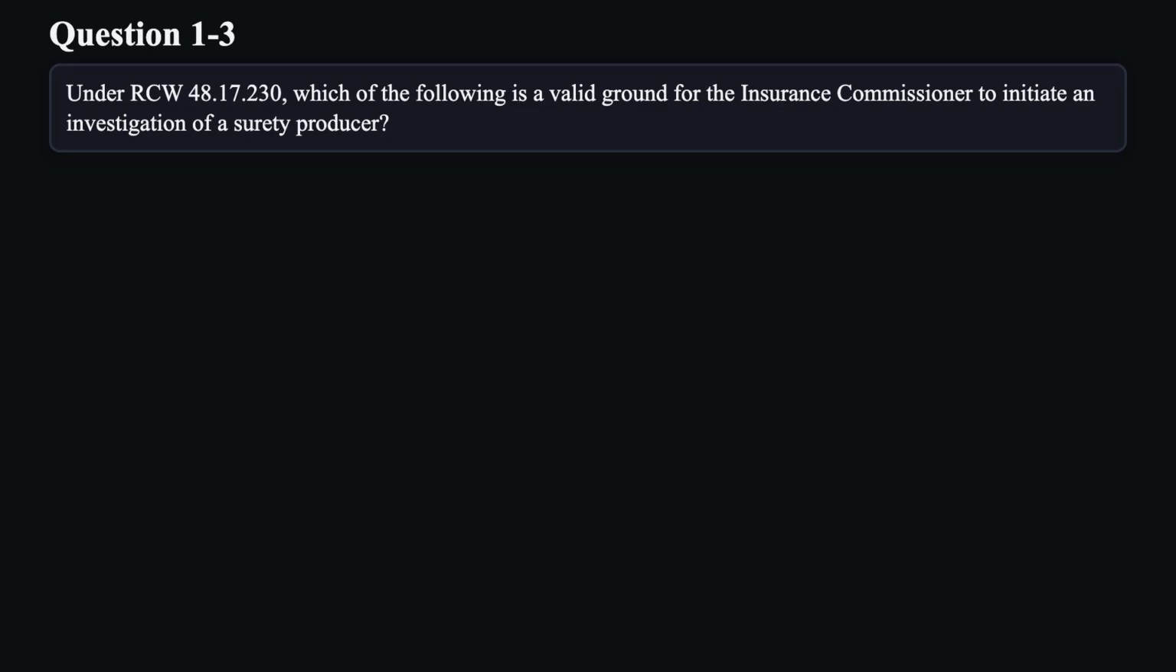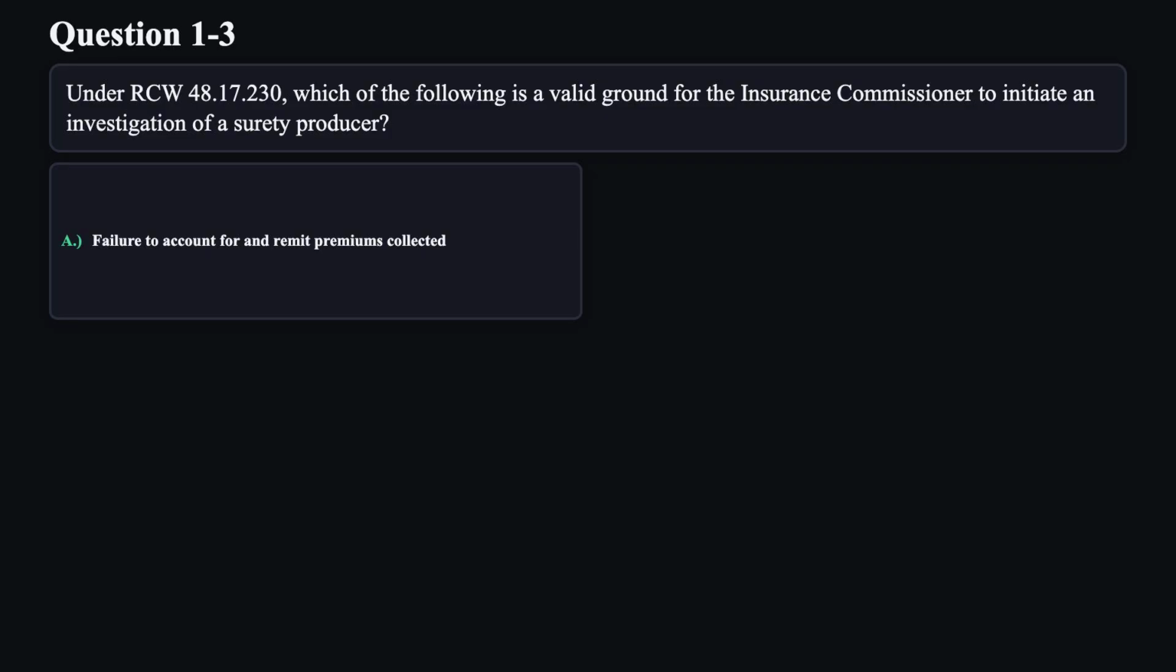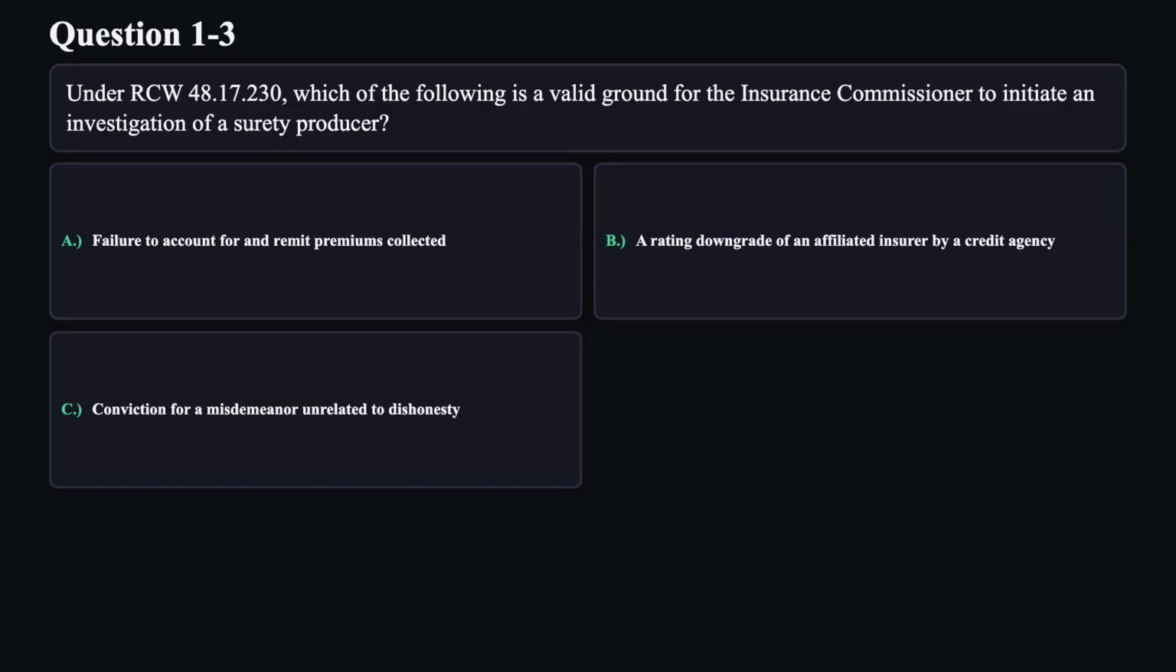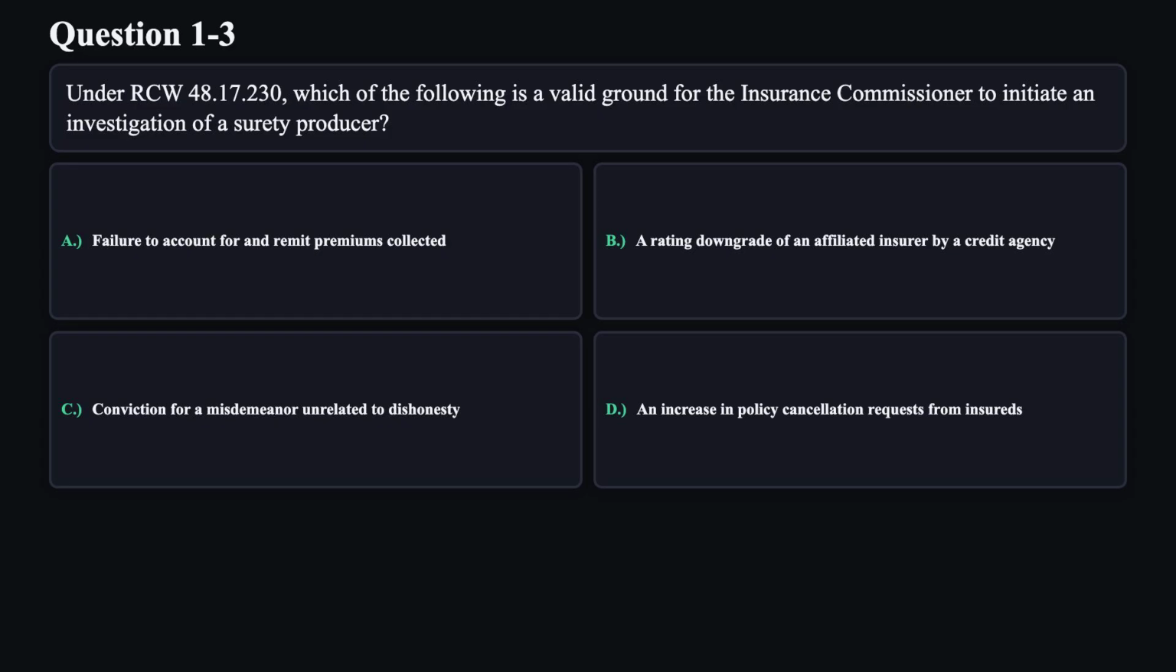Question 3. Under RCW 48.17, which of the following is a valid ground for the Insurance Commissioner to initiate an investigation of a surety producer? A. Failure to account for and remit premiums collected. B. A rating downgrade of an affiliated insurer by a credit agency. C. Conviction for a misdemeanor unrelated to dishonesty. D. An increase in policy cancellation requests from insureds.